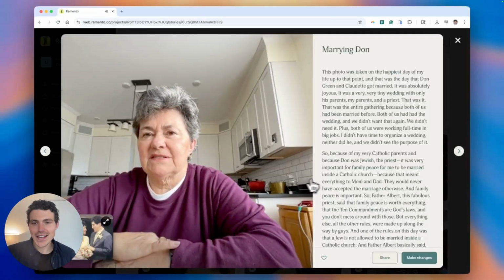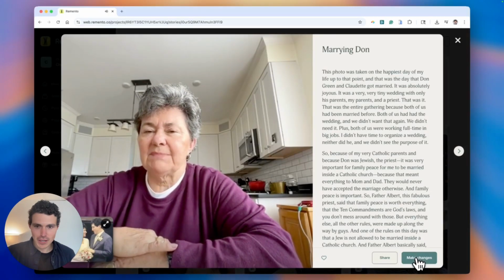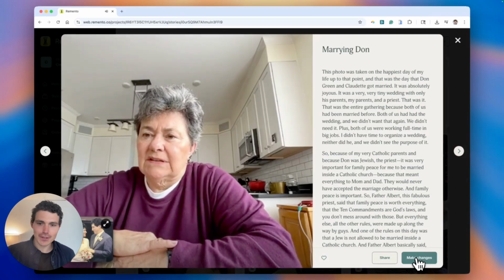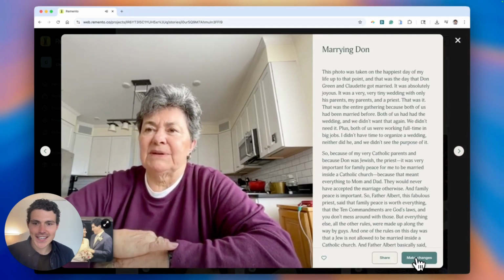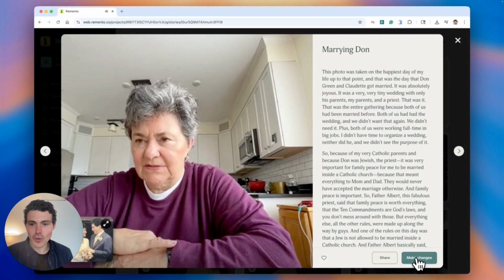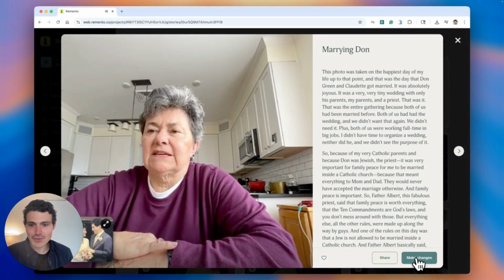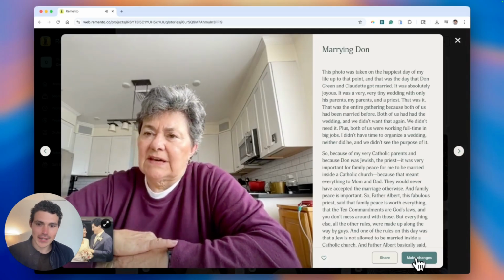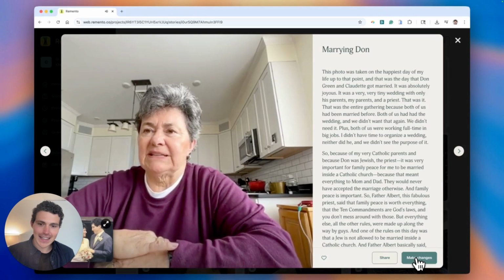All right, I'm going to showcase now how Remento transforms spoken memories into written stories. On the left side, you can see my mom is speaking about this photograph. And on the right side, you can see that Remento has taken her recording and transcribed it word for word. You can see that the first sentence reads exactly the way it came out of her mouth, and that's because when I set up Remento, I indicated that I wanted Remento to provide her words exactly as she said them.